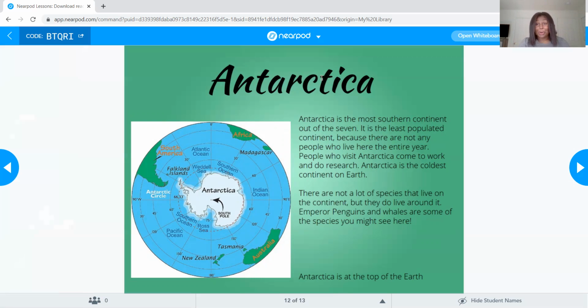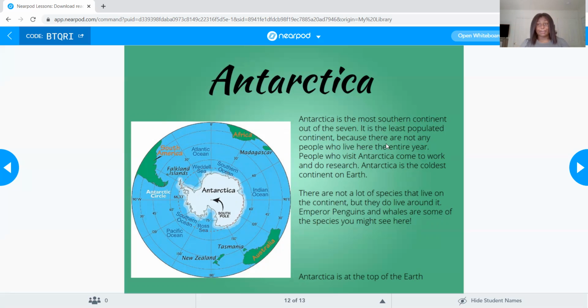Since it's so cold here, it is the coldest continent, people can't really live here. There's not really life, or there's life there, but not as much. You can't really farm because it's too cold. It can get up to like negative 41 degrees Fahrenheit, which is cold, because here it only gets to about 30 degrees Fahrenheit, right? And we're already cold in the winter, we're all bundled up. So people don't live here, but they come here to work and do research, which is cool.